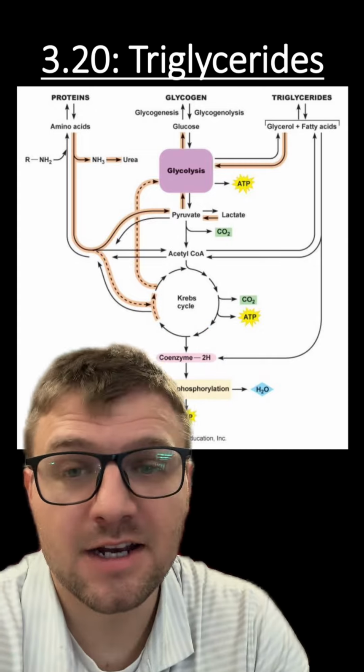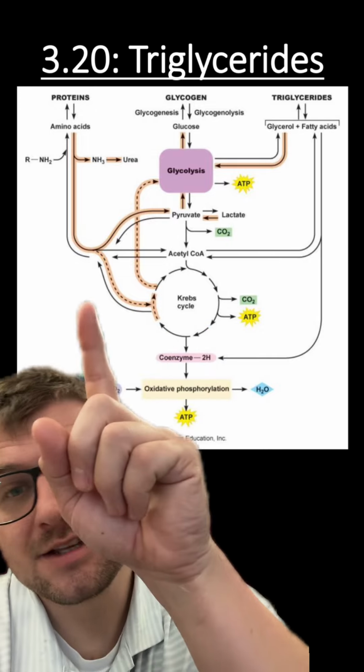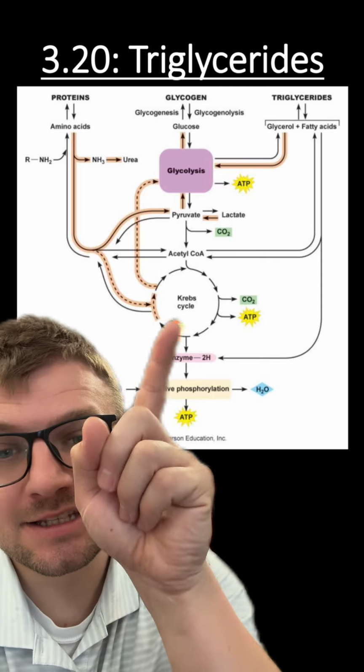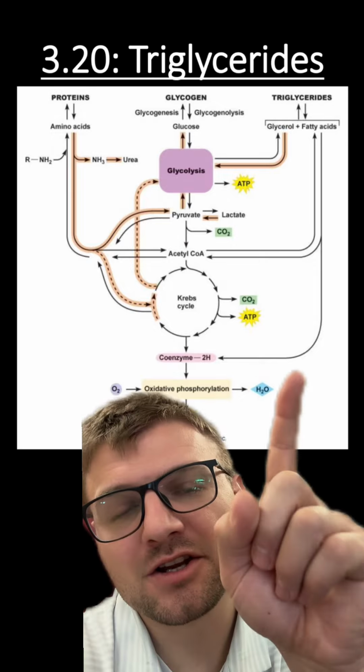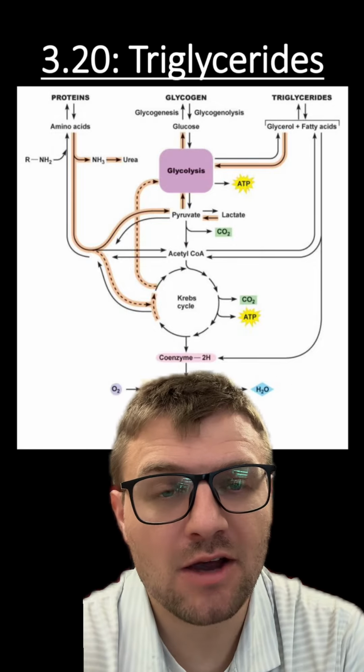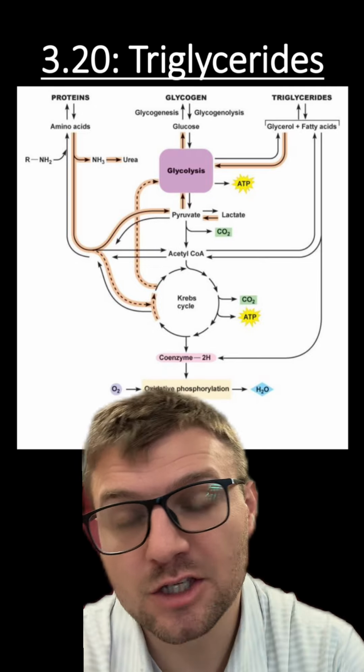Proteins on the left-hand side here are going to be broken down into their single amino acid monomers. And these amino acids can be further broken down and added to these processes to help fuel cellular respiration. On the other side here, you can see triglycerides can also be broken down into smaller molecules and be added to these processes.